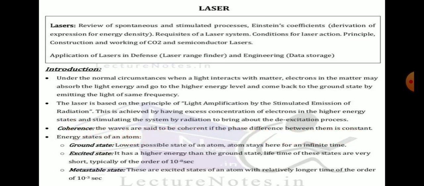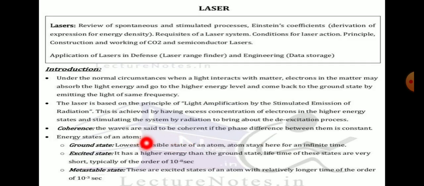In that, there are three energy levels. One is the ground state, the lowest possible state of the atom, where it stays for infinite time. Then the excited state, with higher energy than the ground state; the lifetime of this state is very short, typically 10 raised to minus 8 second.